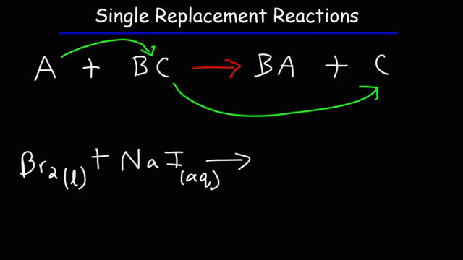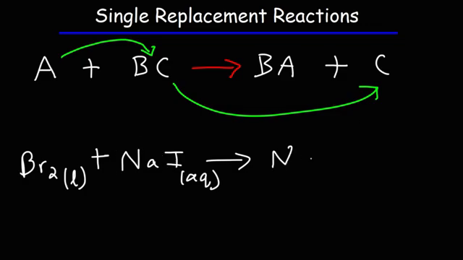In this reaction, notice that bromine and iodine, or in this case iodide, are both nonmetals. Bromine and iodine are not metallic. So bromine is not going to displace sodium because sodium is a metal. Bromine is going to displace another nonmetal like itself, in this case iodine.